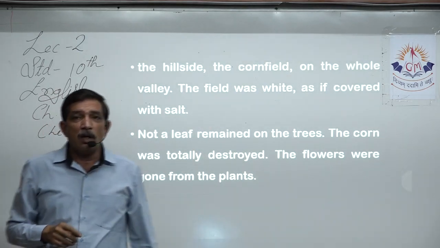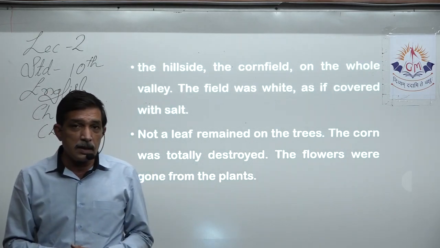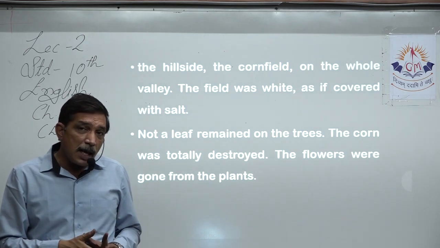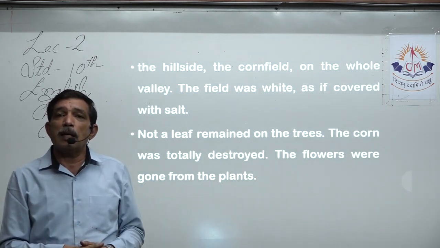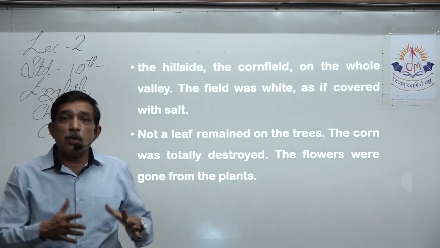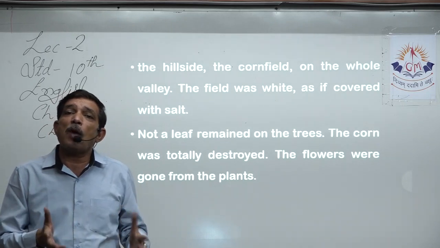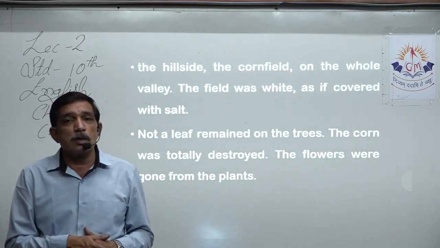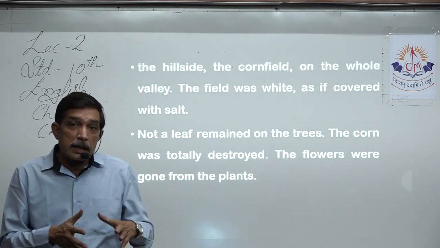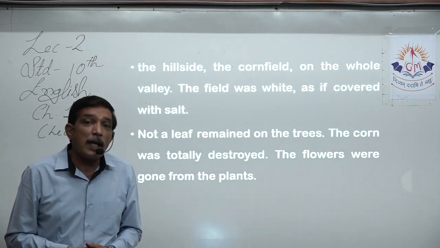Now you see, the author is very clever and he has beautifully used the words. What does he say? Now he says that the whole of the field was covered with white hailstones. So if you look at the field, it looks as if snow has fallen. Actually it is those big hailstones that have fallen, and because they are still ice and they have cooled down the temperature, they are not melting right away.